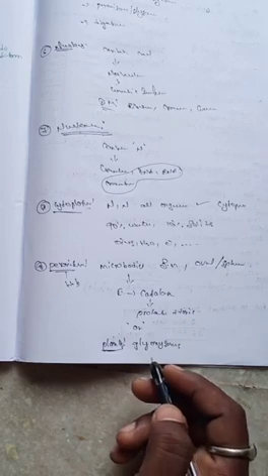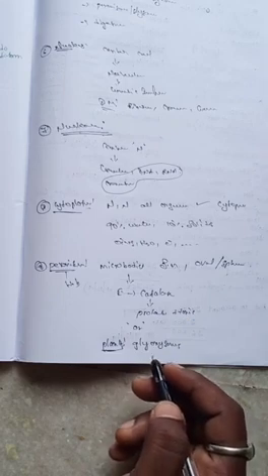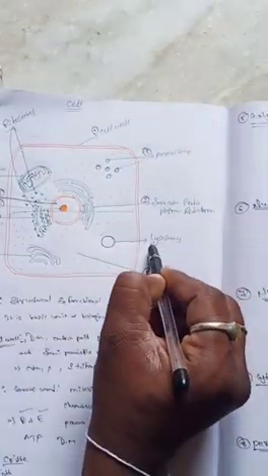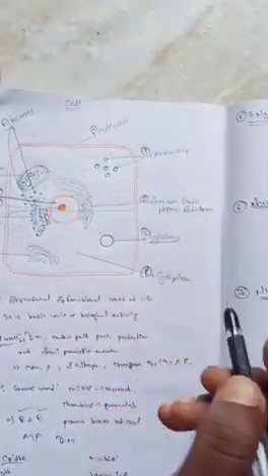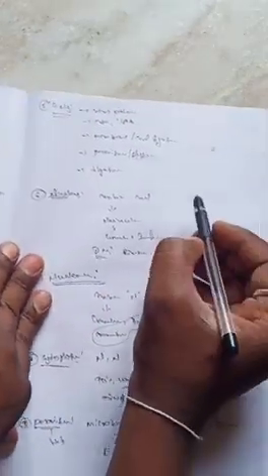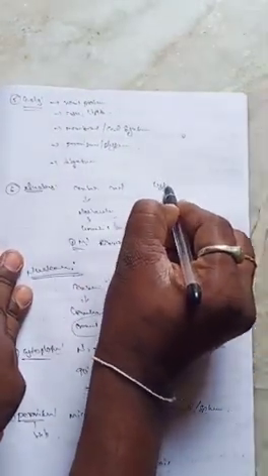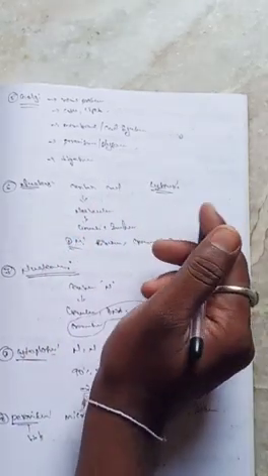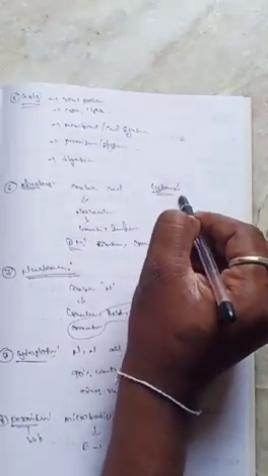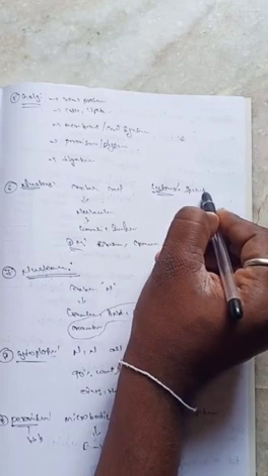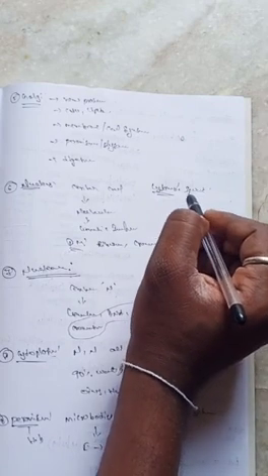So the next one is the lysosomes. What is the importance of the lysosomes? The lysosome is a spherical, oval-shaped structure.